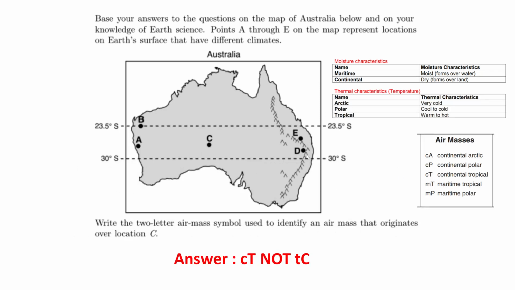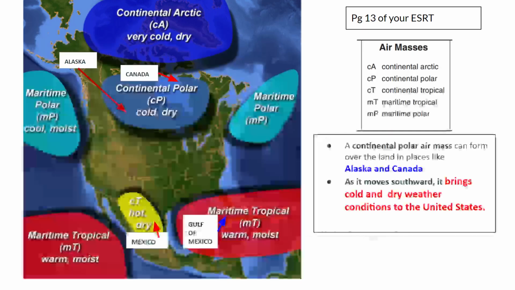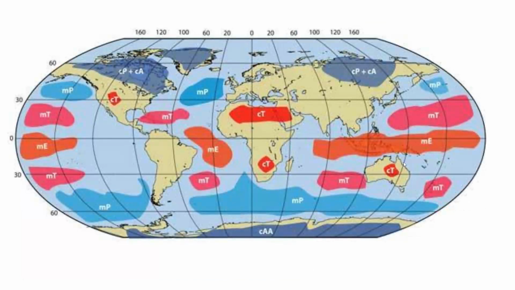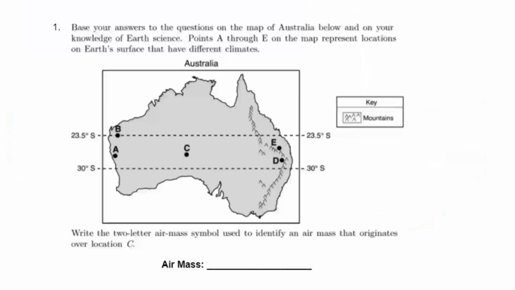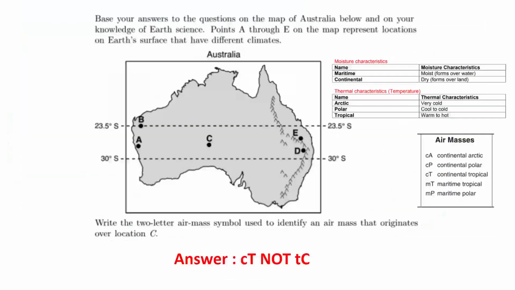Why? Because continental because it's on land, and tropical because Australia is actually closer to the equator than the poles. So Australia is right here, right? Australia is continental tropical because it's pretty close to the equator, not quite close to the poles. So Australia is pretty dry and warm. So remember, you write the abbreviation like this, CT, not TC. That will matter. If you forget this, go back to your reference table, page 13.